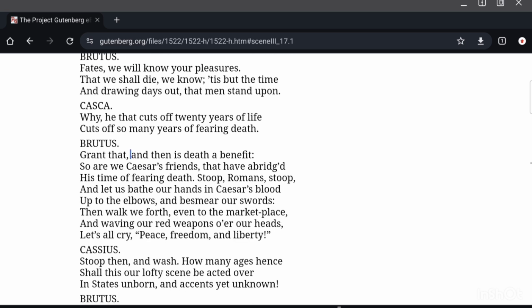Casca: Why, he that cuts off 20 years of life cuts off so many years of fearing death. Casca says, we have done Caesar a favor by cutting off 20 years of life. He would have lived 20 years more, and in that time he would have suffered many agonies, pain, and by killing Caesar, we have done him a favor, right?